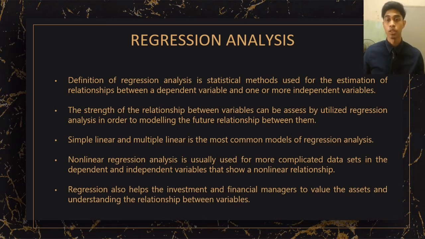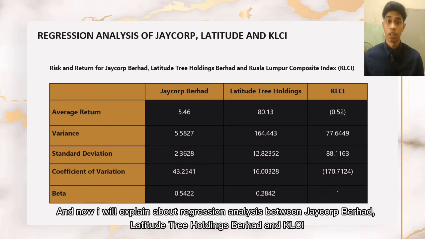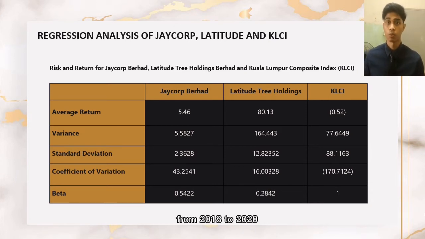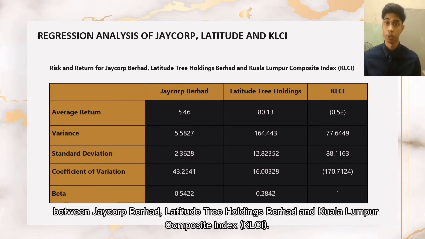Nonlinear regression analysis is usually used for more complicated data sets where the dependent and independent variables show a nonlinear relationship. Regression also helps investment and financial managers to value the asset and understand the relationships between the variables. And now, I will explain regression analysis between Jacob Burckhardt, Latitude Trees Holding Berhad, and KLCI. The average return is a series of returns generated over 3 years from 2018 to 2020 between Jacob Burckhardt, Latitude Trees Holding Berhad, and the Kuala Lumpur Composite Index, which is KLCI.